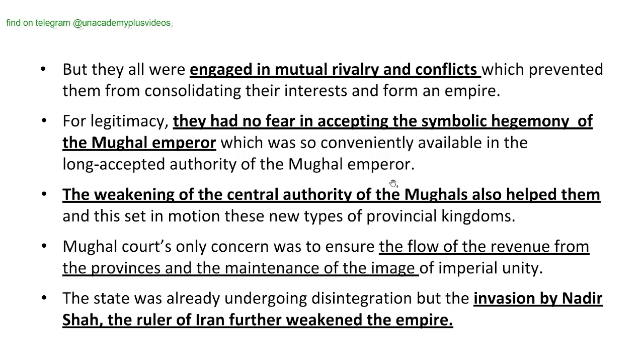The weakening of the central authority of the Mughals also helped them, and this set in motion these new types of provincial kingdoms. The Mughal court's only concern was to ensure the flow of revenue from the provinces and the maintenance of the image of imperial unity. So this was the only focus of the Mughals, and slowly the authority of the Mughal empire was also diminishing.